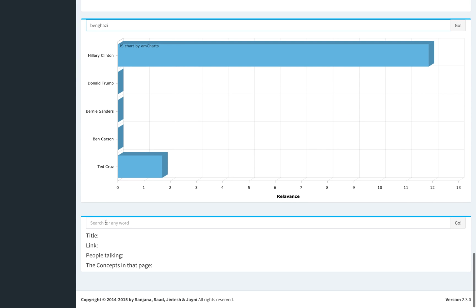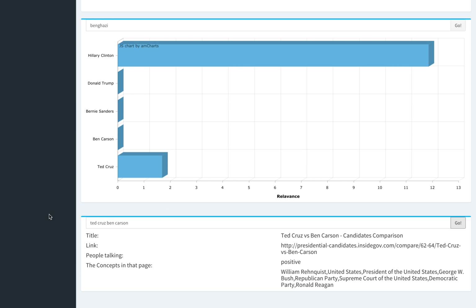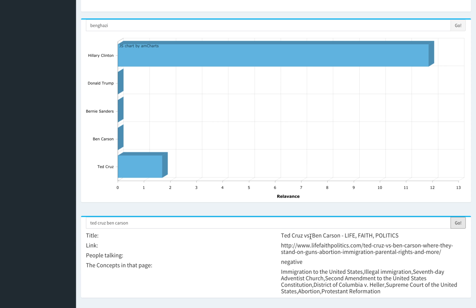Another thing that we implemented was we can search for a term, check the first Google result for that term, and find out the sentiment in that page, and what concepts are being talked about. So let's search for Ted Cruz and Ben Carson, and what we get is the first Google result, which is life, faith, and politics for both candidates.